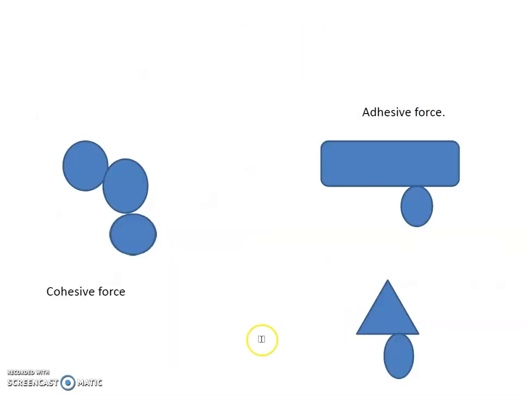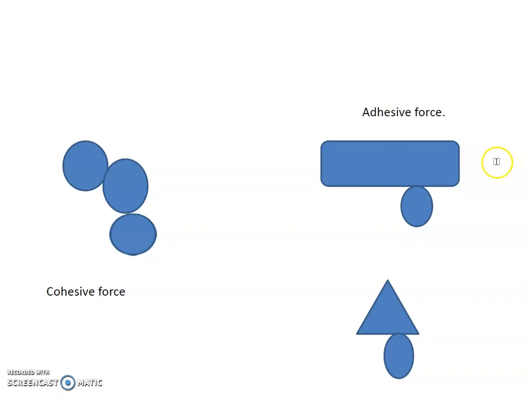First see what is cohesive force and adhesive force. First we have to understand these forces. Cohesive force means the attraction between two similar molecules. Just like the attraction between two water molecules is called cohesive force. Adhesive force means the force between two different molecules. So this is a different shape and this one is a different molecule. The attraction between these two molecules is called adhesive force.